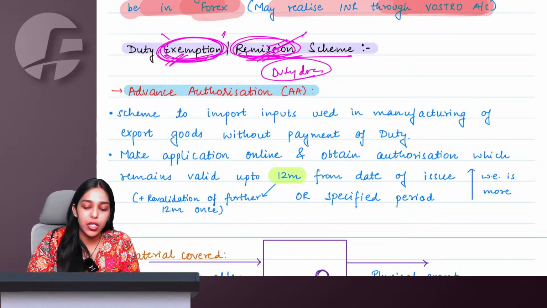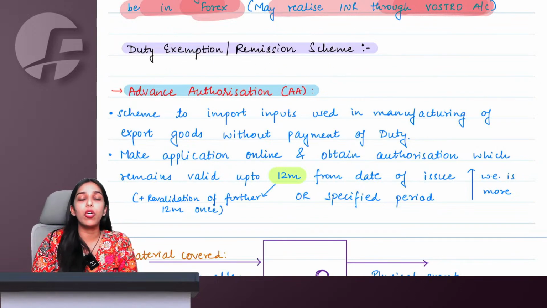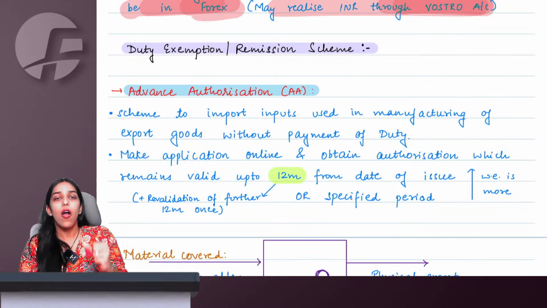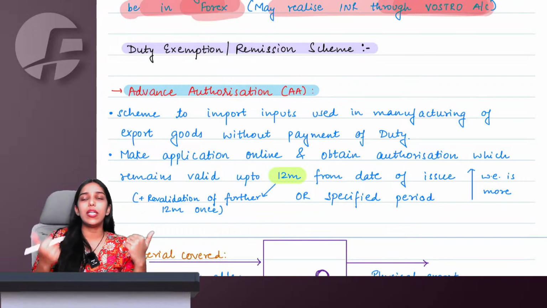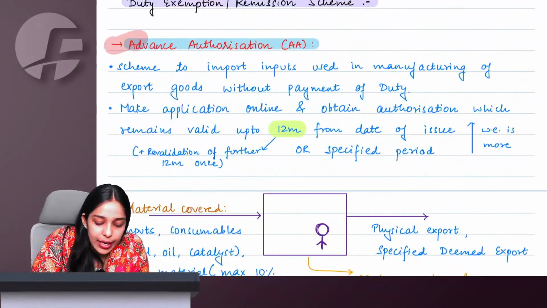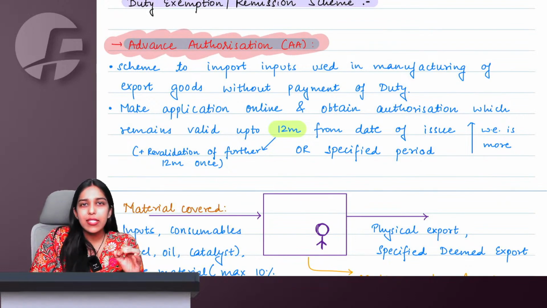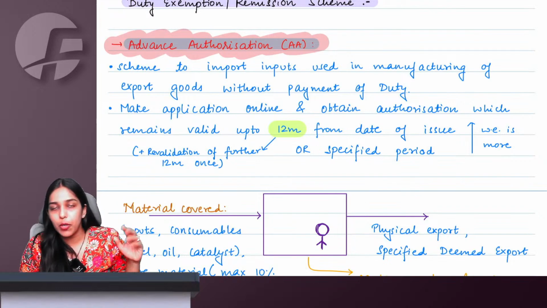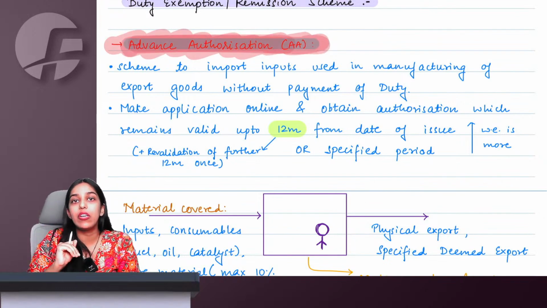That is remission. So we have in foreign trade policy various schemes relating to export where you get your duty back or you are not required to pay your duty at all. So duty exemption and duty remission scheme. We first start with advance authorization. There is a high probability that questions are asked from these schemes that we are studying right now.